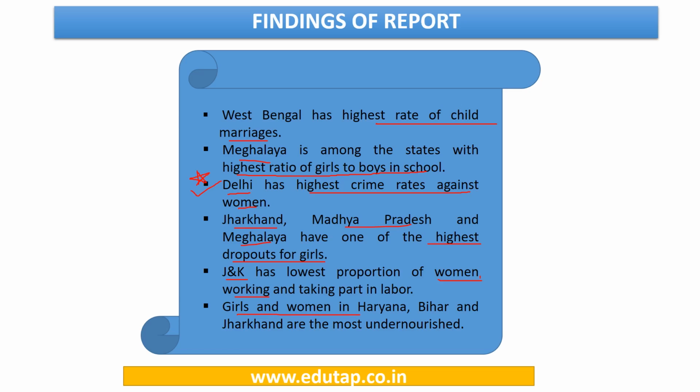Then girls and women in Haryana, Bihar and Jharkhand are the most undernourished. So you can see that these are most of the factors which led to unsatisfactory performance by these states which are at the bottom of the index. Example Bihar, Jharkhand and Delhi. So you have to remember these few facts for the MCQs as well as for essay purposes.